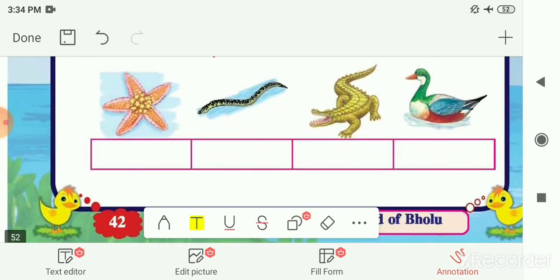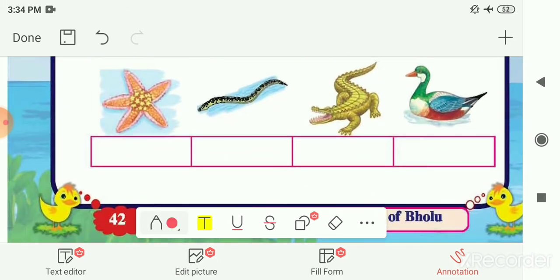Next is starfish. So it lives in the water, so it is the aquatic animal, so here you have to color it with the blue color. Next is eel. So it also lives in the water, it is also aquatic animal, you have to color it with blue color. Next is crocodile. So it lives on the land as well as in water, so it is the amphibian animal, so here you have to color it with the yellow color.